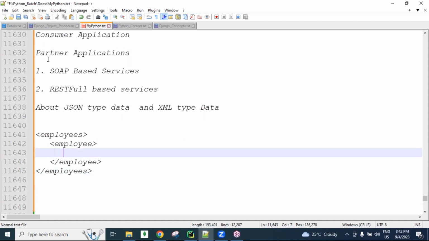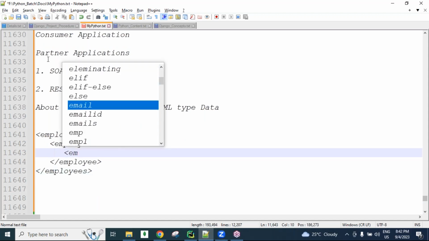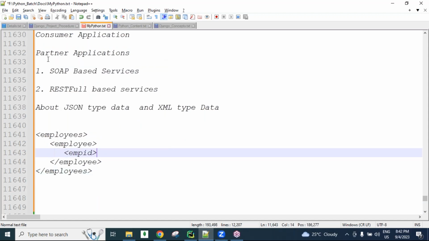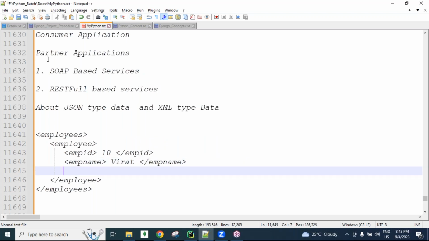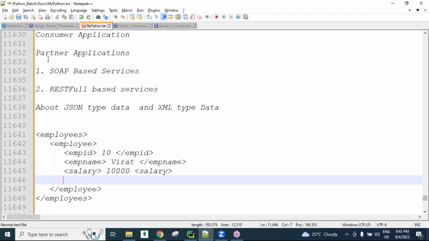So now here, employee ID, guys, EMP ID is 10, then EMP ID we can close. Next, guys, EMP name, opening, create something as the name, and EMP name you can close it, and the salary of the employee, and then salary we can close it.